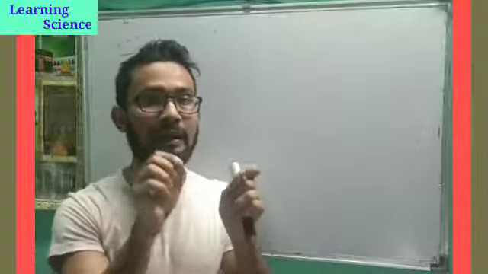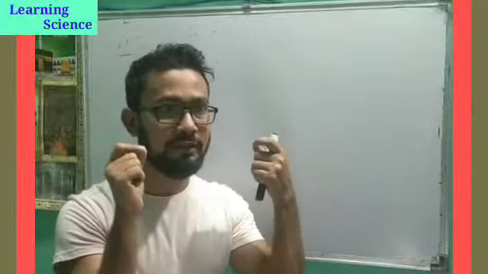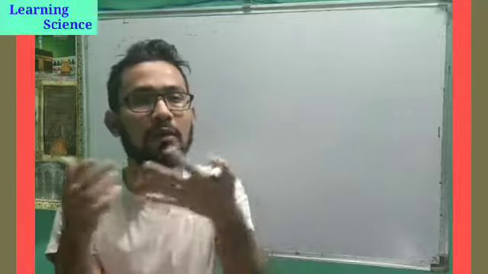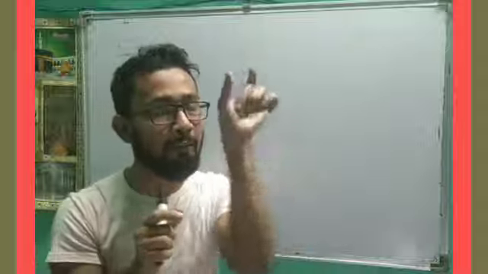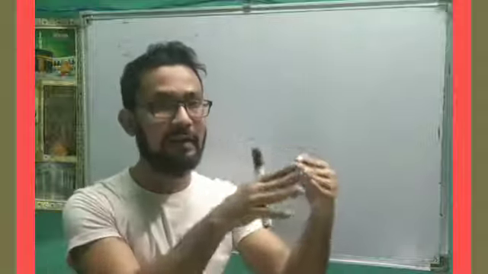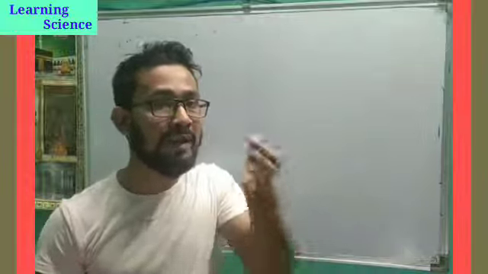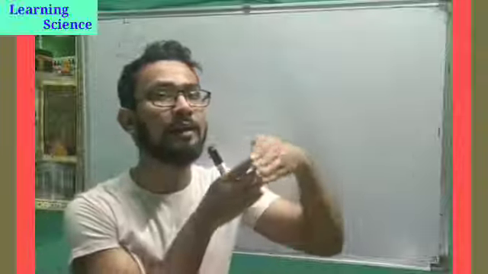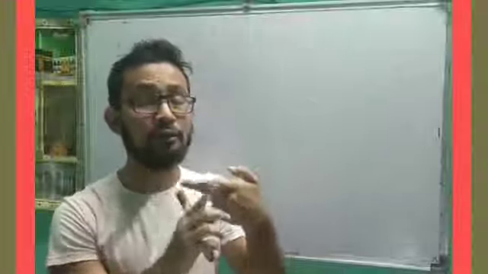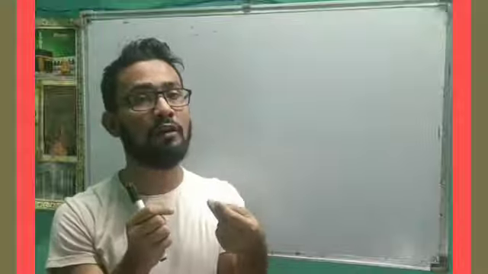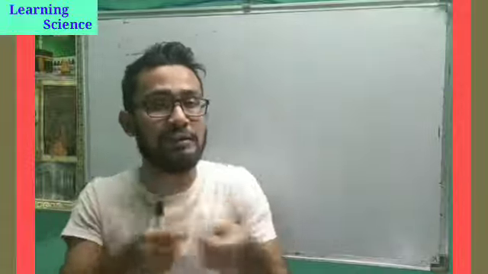One is the material. For example, if you're talking about glass, diamond, or water, it depends on what kind of material, what kind of substance it is. First point. And the second point is what kind of light is used, or what is the wavelength of the light. So these are the two things on which refractive index depends. Refractive index depends on the kind of material, and number two, on the wavelength of light, or what kind of light is used.